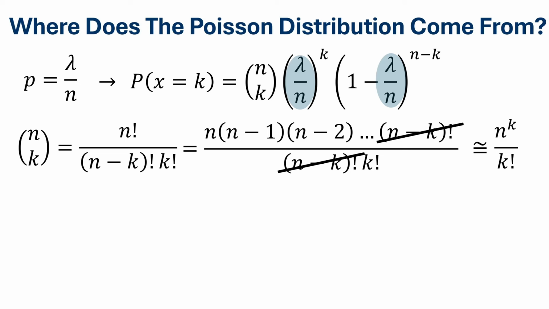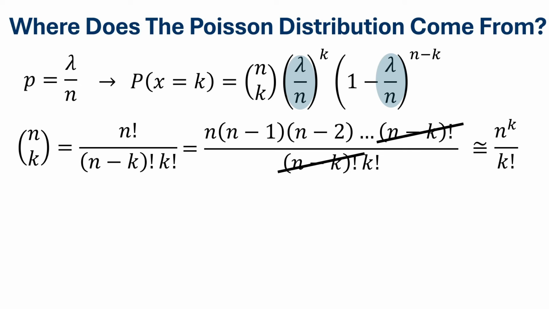The reasoning uses the fact that one of our assumptions was that n is very large. So n minus 1, n minus 2, etc. might as well just be n. If n is so huge, the order of magnitude of n is not going to be affected or change much if we just subtract 1 from it. So n minus 1 might as well just be n.